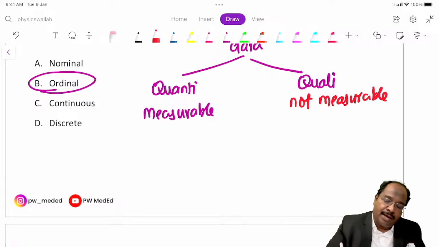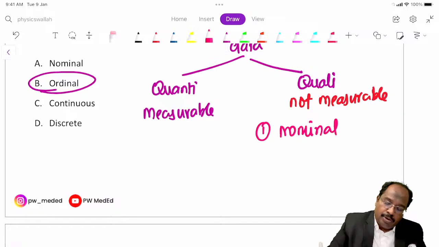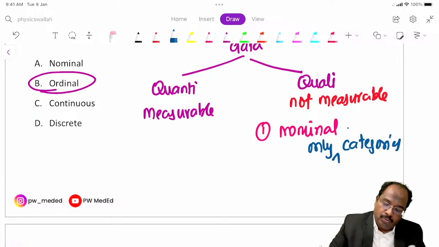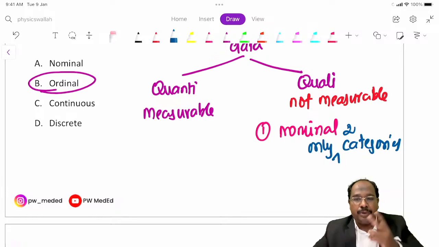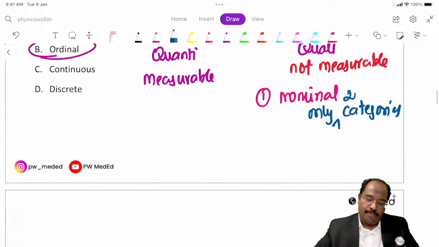So qualitative has further subtypes. One is nominal. Nominal means only 2 categories. If for a question only 2 categories are there, it is nominal. For example, sex: male and female. Present or absent, sleeping or not sleeping, alive or dead, yes or no. These are nominal categories. So only 2 categorizations are possible, nominal.